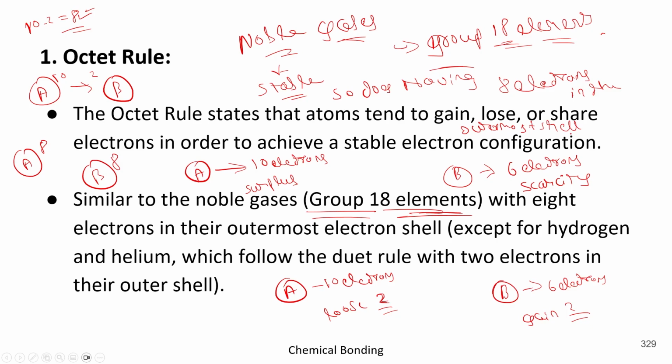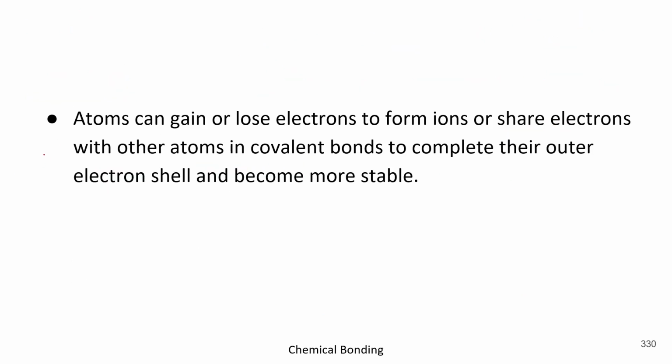Okay. So here we have finished the octet rule. The octet rule simply states that if an atom is to be stable, then it needs 8 electrons in the outermost shell. Okay. If it has more or if it has less, then the condition will be unstable. Got it? Now come to the next point. As I've told you, atoms can gain or lose electrons to form ions or share electrons with other atoms in covalent bonds to complete their outer electronic shell and become more stable.